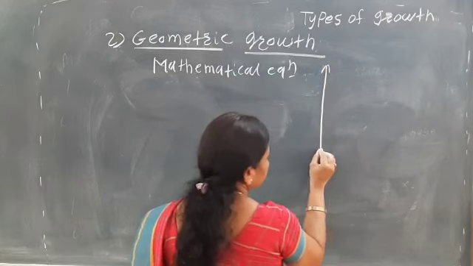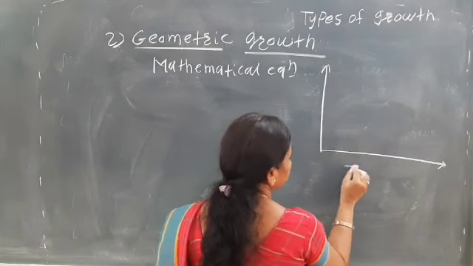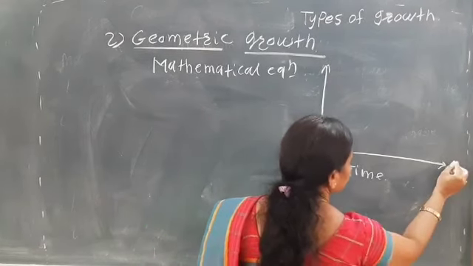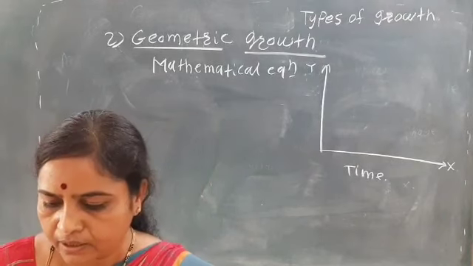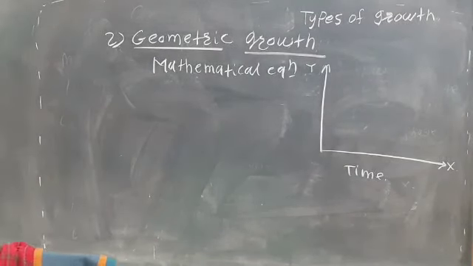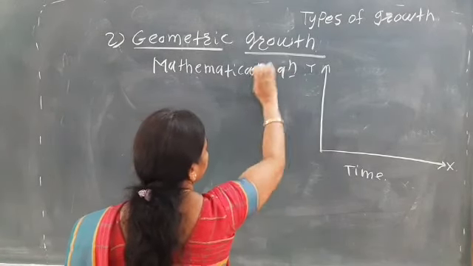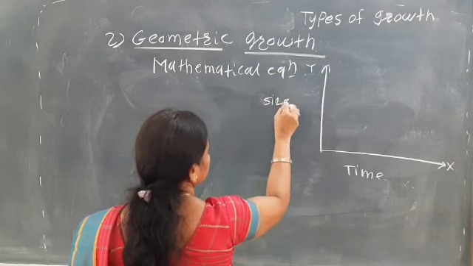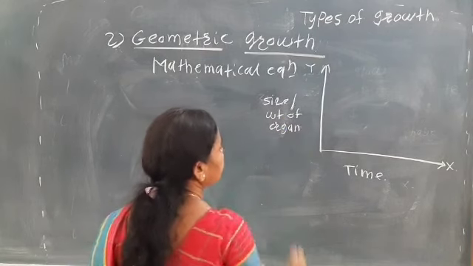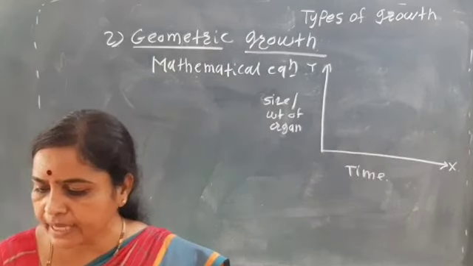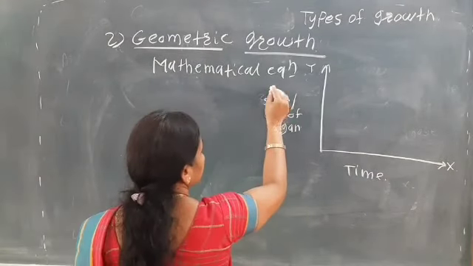See, if we look at the sigmoid growth curve, on the x-axis there is the time. On the y-axis there is the increase in the size or weight of the organ or organism. Okay, म्हणजे इथे सेल्स मध्ये जे काही साइज किंवा वेट जे आहे त्याची काय होईल, इथं ग्रोथ होईल. Okay, so here the growth.